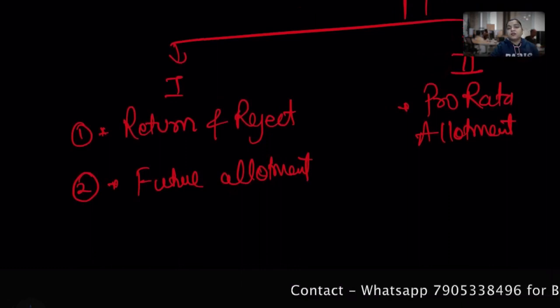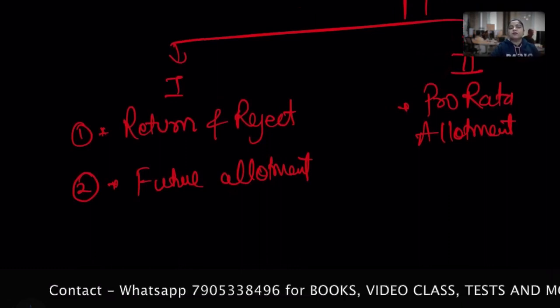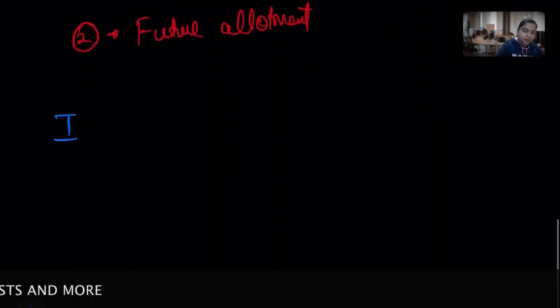Okay, so let's begin with the reject and return scenario. The case one, when we have to reject the excess application money and return the money.